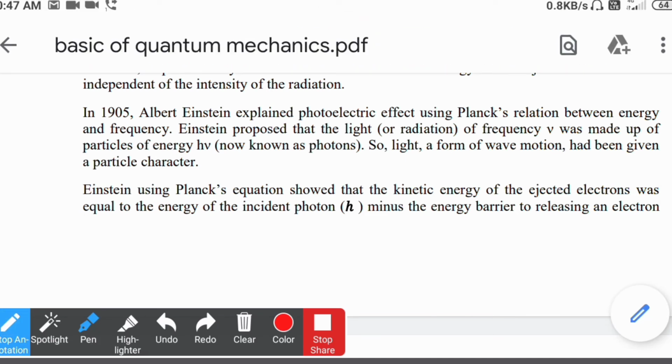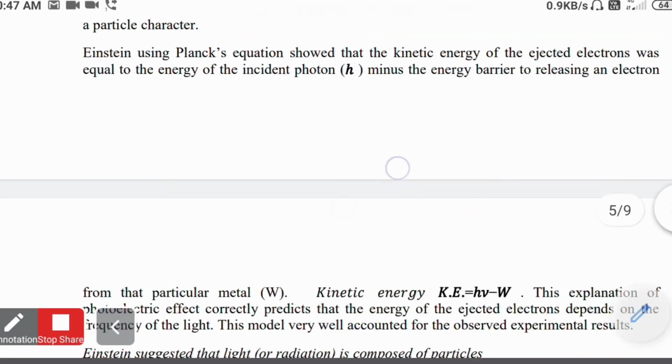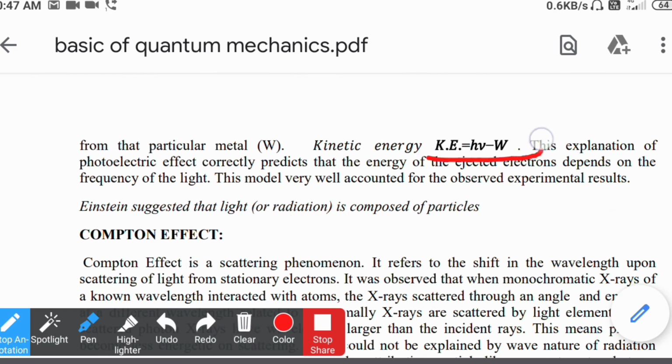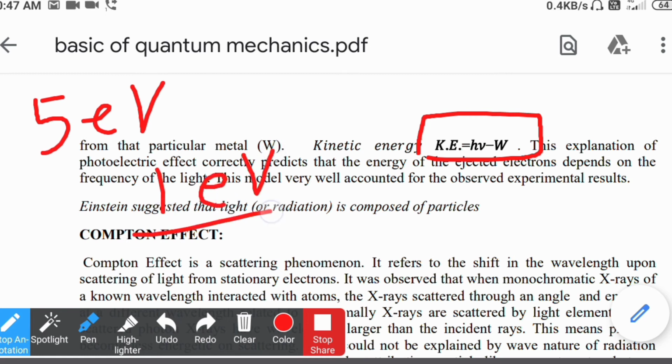Einstein used the Planck equation to show that the kinetic energy of the ejected electron equals the incident photon energy minus a certain electron binding energy. So suppose we have an incident 5 electron volt energy, and 1 electron volt is required for removing that outer electron from the orbital. So what will the kinetic energy depend upon? 5 minus 1, so the kinetic energy will be 4 electron volt.